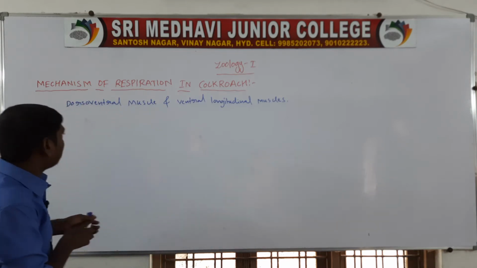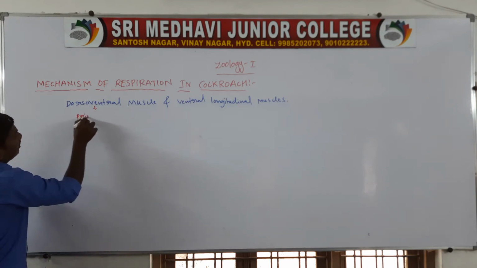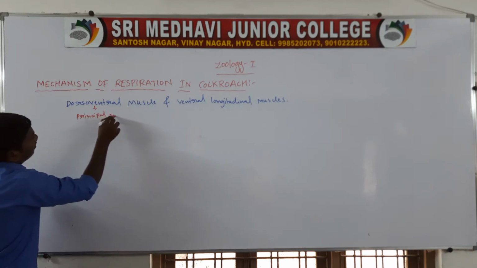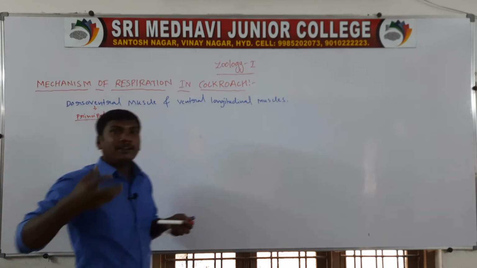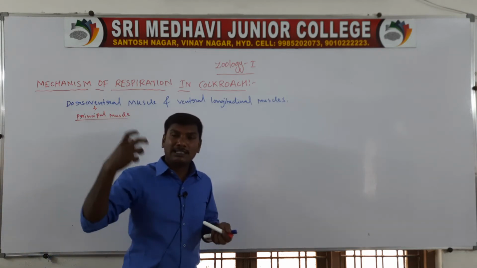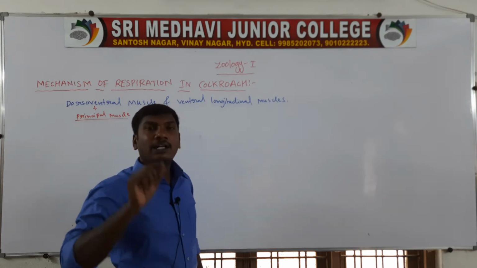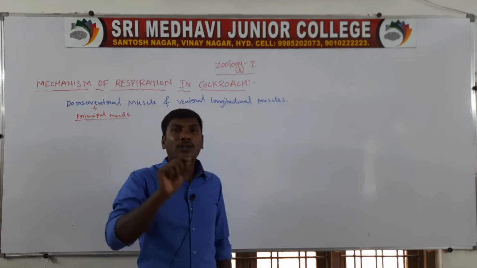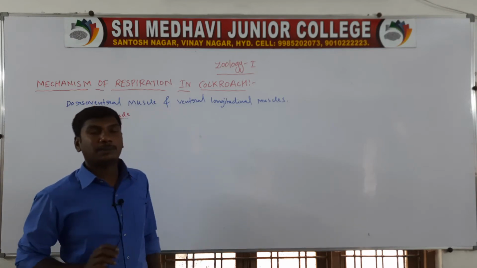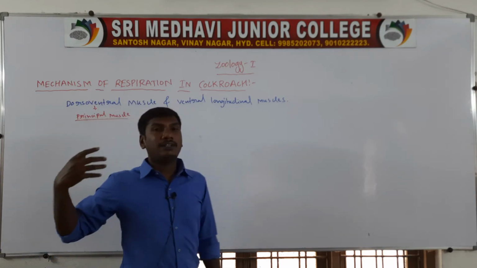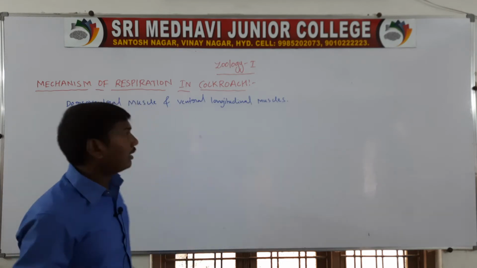Next, the dorsoventral muscles are the principal muscles of the cockroach. The main muscle is the dorsoventral muscle. These are the major function of respiration. The dorsoventral muscles and ventrolongitudinal muscles help in respiration, and the dorsoventral muscle is the principal muscle of respiration.